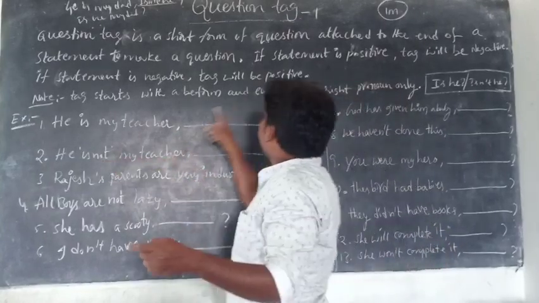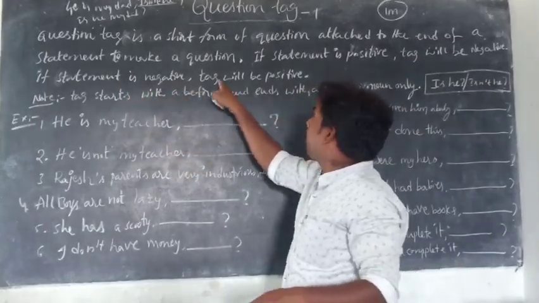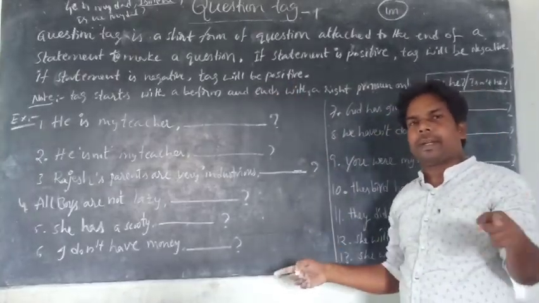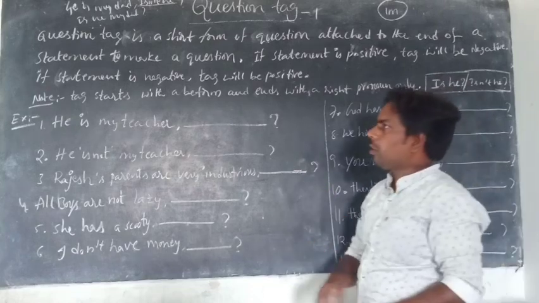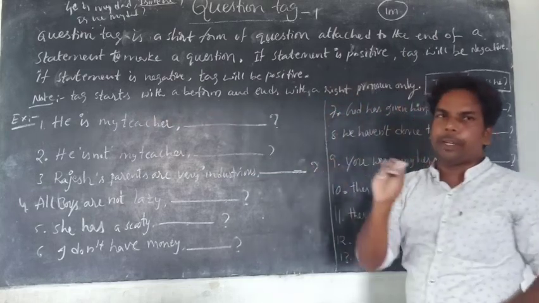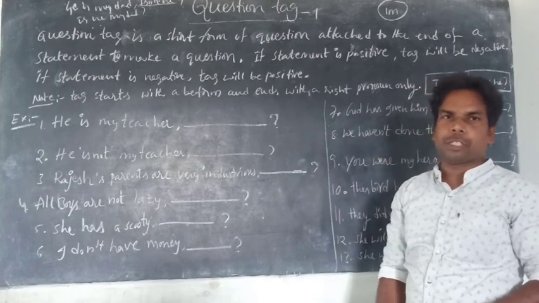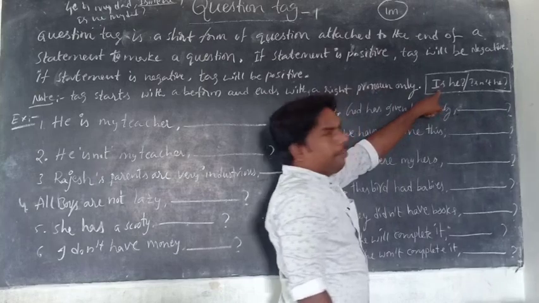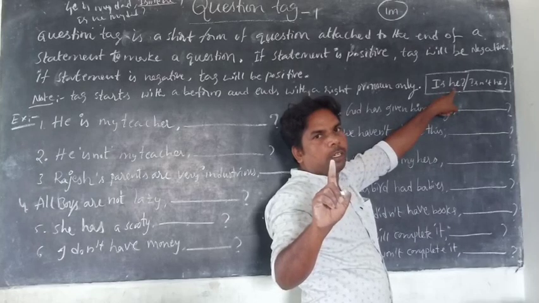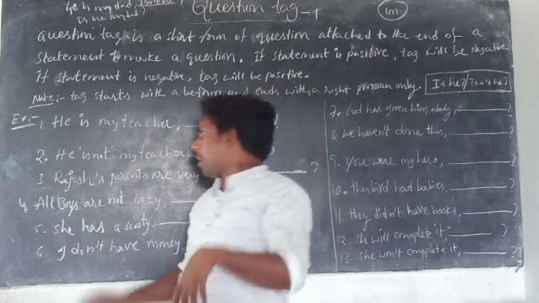The second one: if the statement is negative, the tag will be positive. The opposite. When the statement is negative, the tag will be positive. When the statement is positive, the tag will be negative. Every tag starts with the be form and ends with a pronoun, only pronouns, not nouns, along with the question mark. And come to the first example.